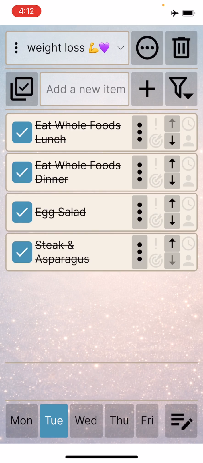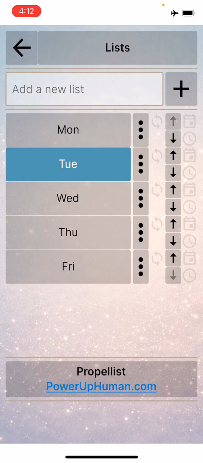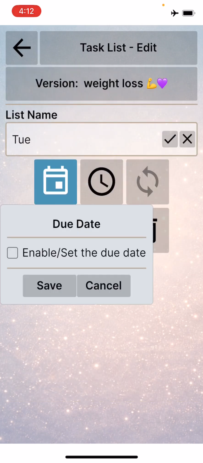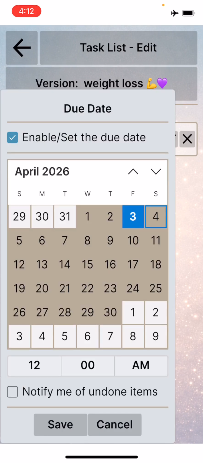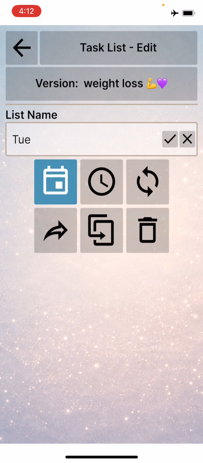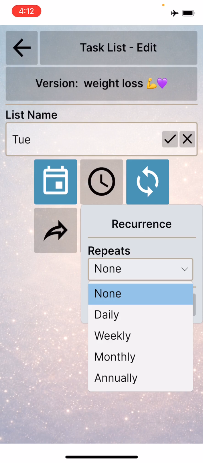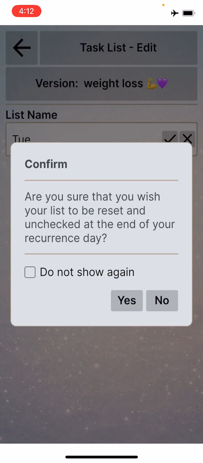You can click on the bottom right button again, and for Tuesday, you'll probably have to set it up for each one of these, but let's just say for Tuesday, I'm going to set a due date, enable due dates, and then I could put Tuesday, it doesn't matter, I could put Sunday, let's put Sunday, and then you could select the time if you want to. I'm not going to say notify, I'm just going to click on save for right now, and then I'm going to click on this circular button, recurrence, and then I'm going to have it repeat weekly, and then we click on save, and then it says confirm.